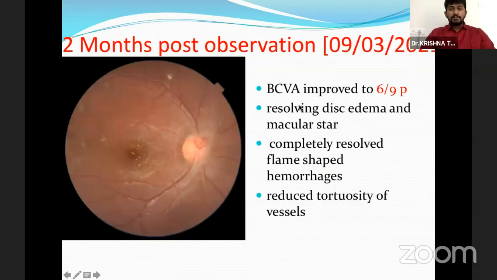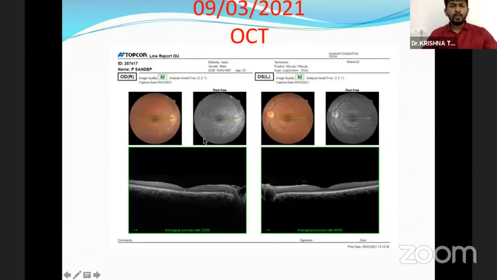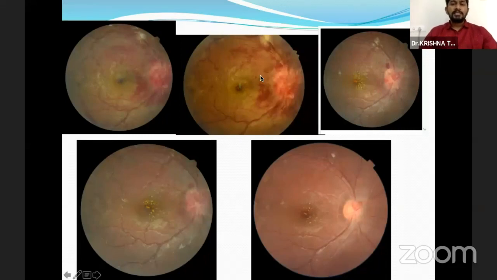At 2 months post observation, the color vision improved to 6/9 parts, and disc edema is also showing resolution, whereas the flame-shaped hemorrhages are completely resolved. Here we can see the angiomatous lesions. OCT was normal. So this is the sequence of pictures starting from the initial